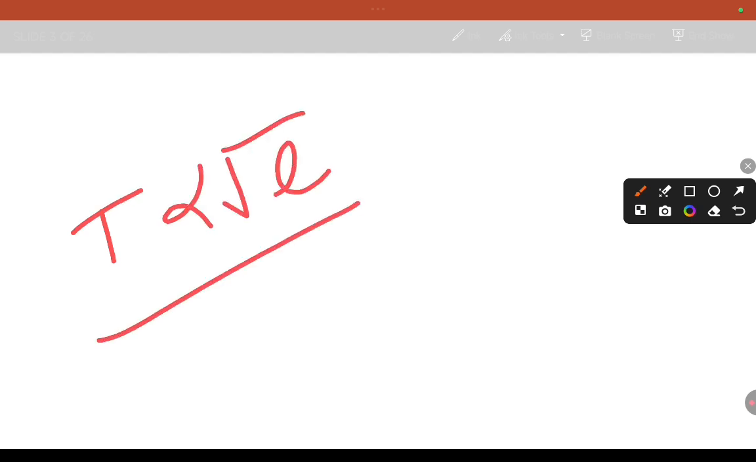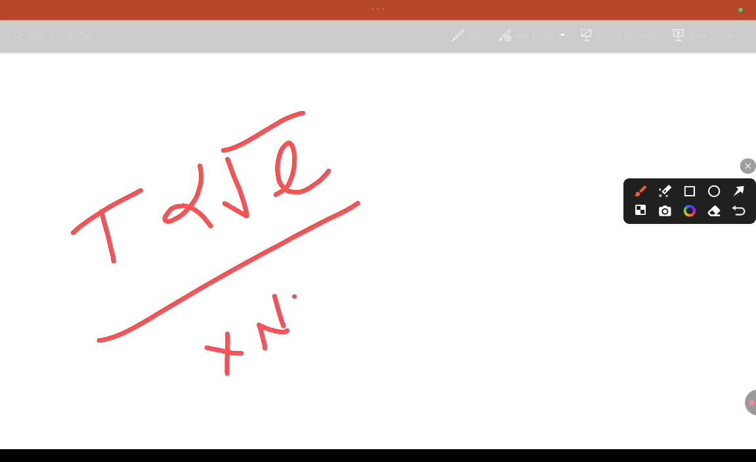This is called a law. The time period of a simple pendulum is directly proportional to the square root of length. That is the law of length. Similarly, the law of mass: the time period of a simple pendulum does not depend on mass.